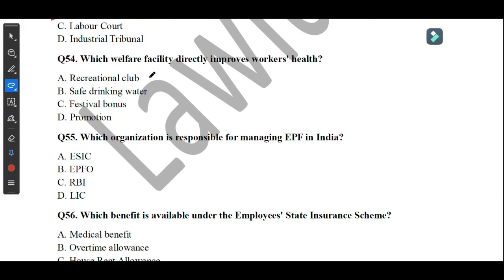Move on to the next question, question number 54. Which welfare facility directly improves workers' health? So here the answer is option number B, safe drinking water. Move on to the next question. Which organization is responsible for managing EPF in India? So here the answer is EPFO.